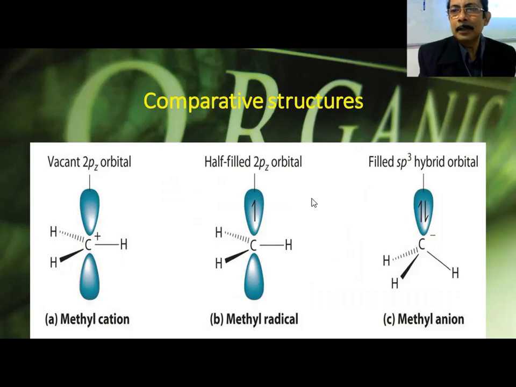Now, comparative structures: methyl cation, methyl radical, methyl anion. Have a look. Methyl cation is planar. For the methyl radical, if you ignore the difference, you can consider this also sp2 with a pure p orbital, and in the cation this is a vacant p, and in the anion it is filled by a lone pair. That's why it will be pyramidal, not planar. sp3 means tetrahedral, but if one position is not occupied, then pyramidal.